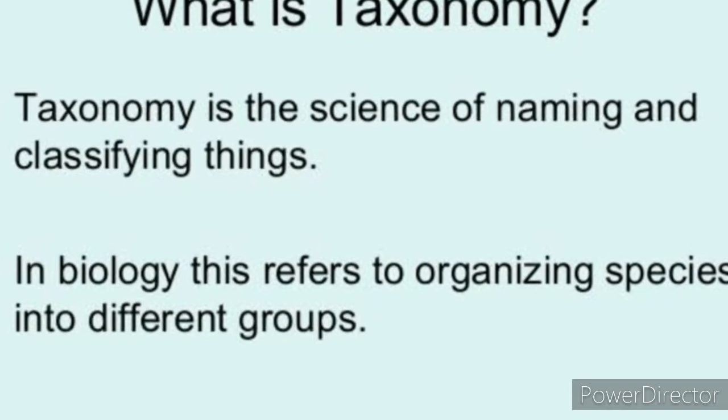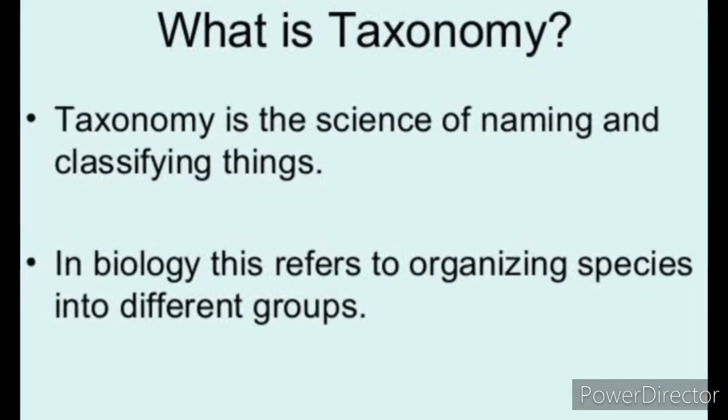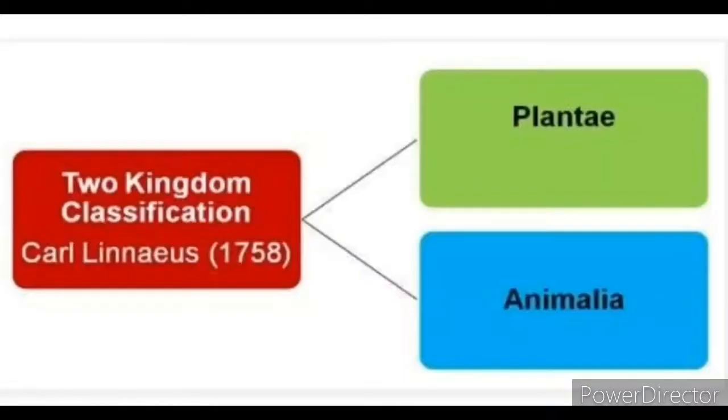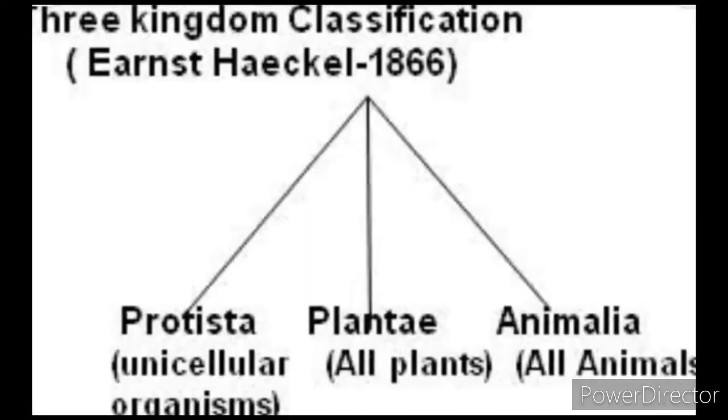Here species are organized into different groups. The different classification systems: the first one, the 2 kingdom classification by Linnaeus, divided organisms into Plantae and Animalia. And the 3 kingdom classification by Haeckel included the 3rd kingdom Protista for unicellular organisms, the other 2 as such for plants and for animals.